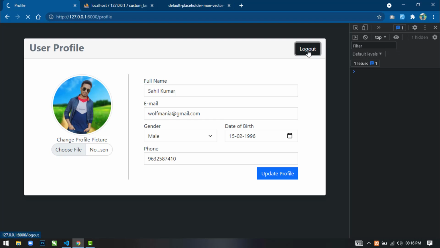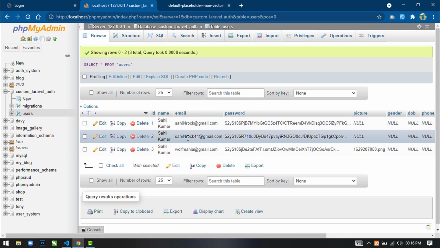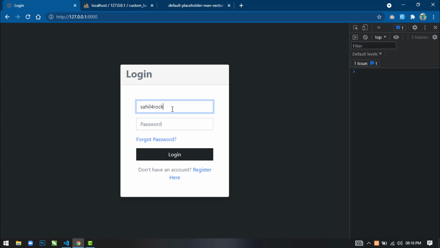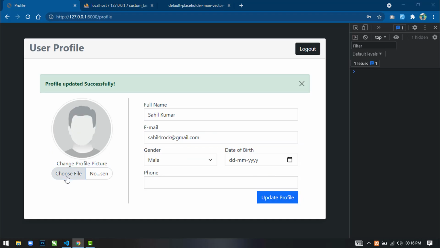If we just log out and log in with a new user, suppose I will log in with this user, Sahil Farooq. So just come here and log in with sahilfarooq@gmail.com, password 123456. If I log in, then you can see the profile picture for this user is not uploaded, and gender, date of birth and phone are not updated, only name and email are displaying here. Okay, so this user can also update his profile. Okay, so he can update anything, or he can update only his profile picture also.